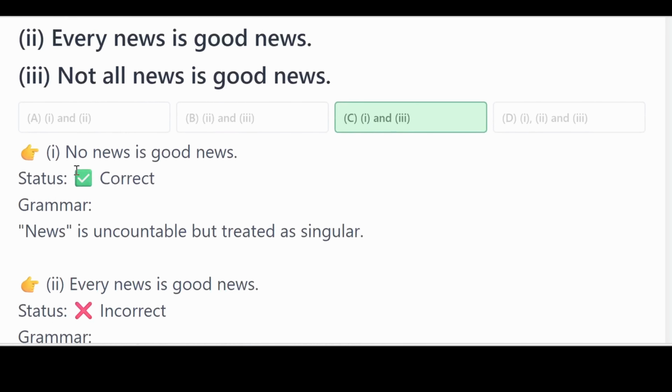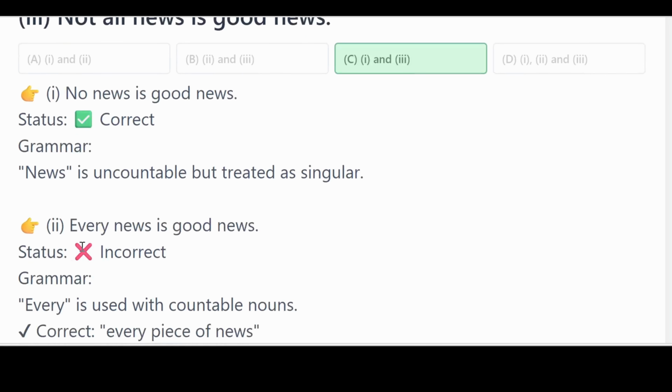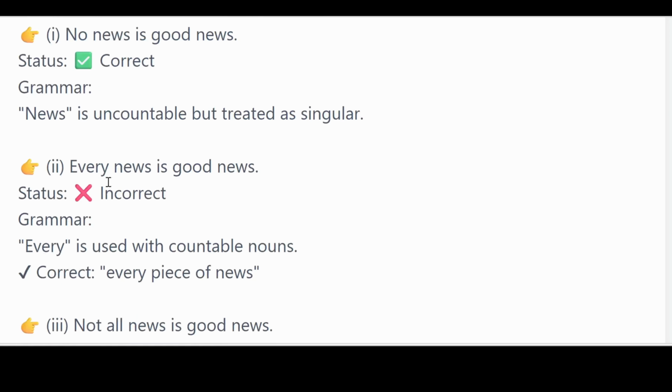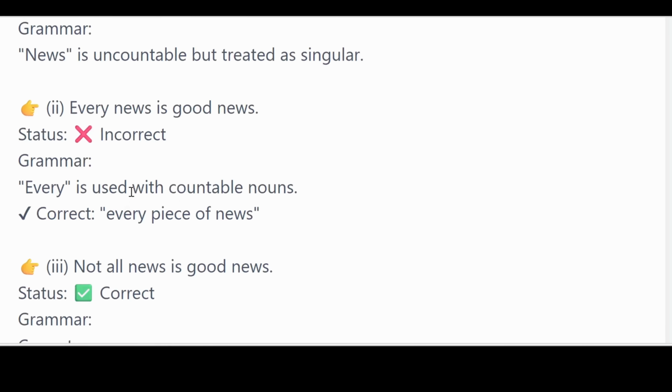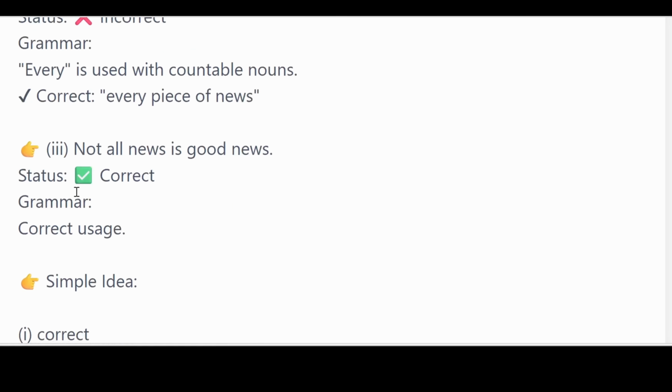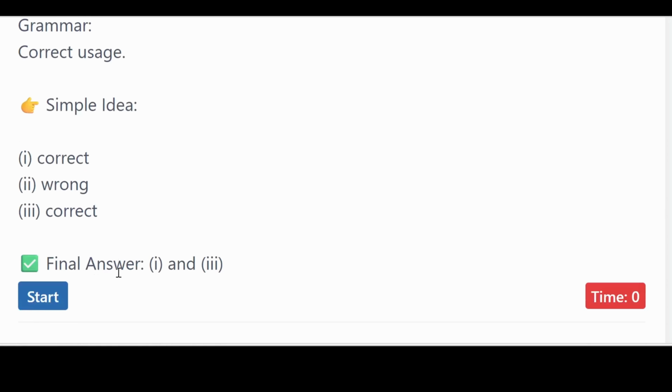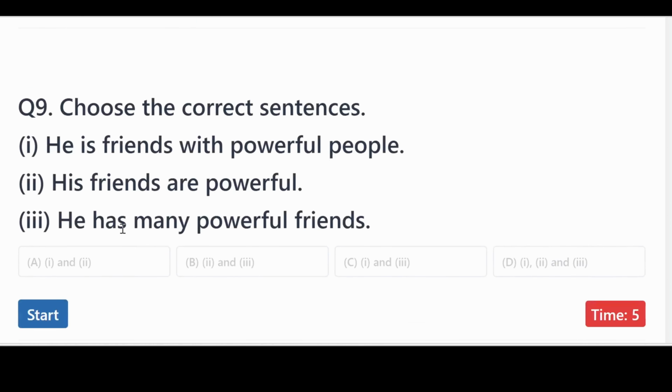If you look at sentence number 1, no news is good news. The news is uncountable, but we treat it as singular. So it is correct. If you look at number 2, it says every news is good news. Now every is used with countable nouns. In this case, news is uncountable. So every piece of news would be correct. What about number 3? Not all news is good news. This one is correct. So final answer, 1 and 3 are correct.